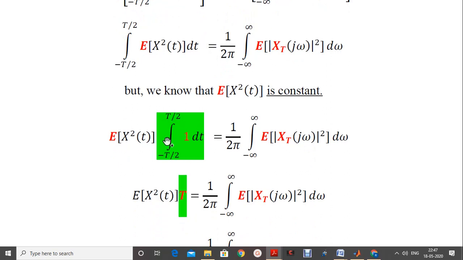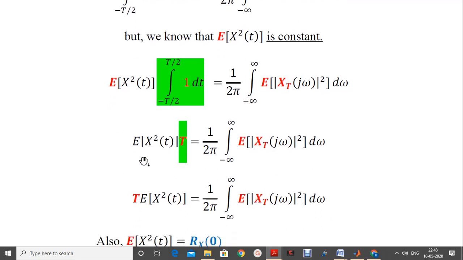The entire term highlighted in green color reduces to the form of uppercase T, or the window length. So therefore on LHS, expectation of the square of the random process x of t multiplied by window length T is equal to 1 by 2π integration minus to plus infinity expectation of square of X_T of jω.